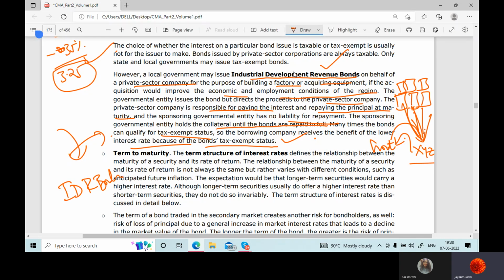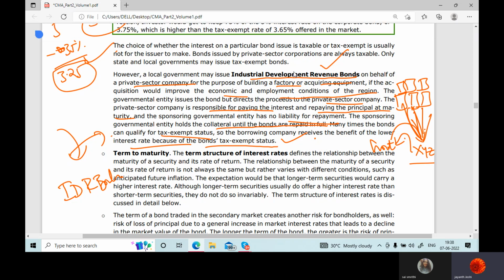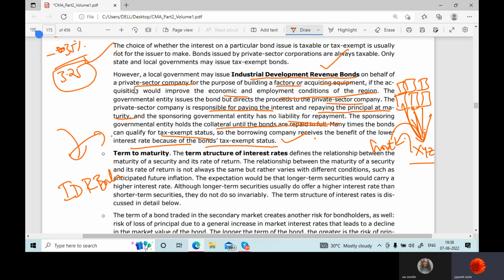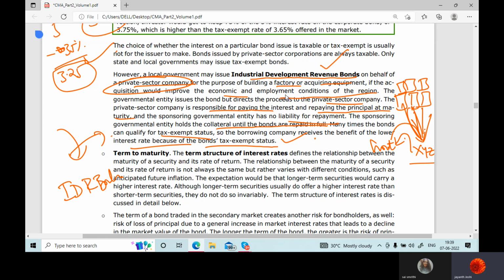For industrial development, for building big factories and all, the local government may issue these bonds on behalf of the company, and they will raise funds and give to the companies to build factories. Okay, and what this will do is the companies will start factories and start production, and that will create revenue for the company, and employment and development also would happen in the region. Correct?